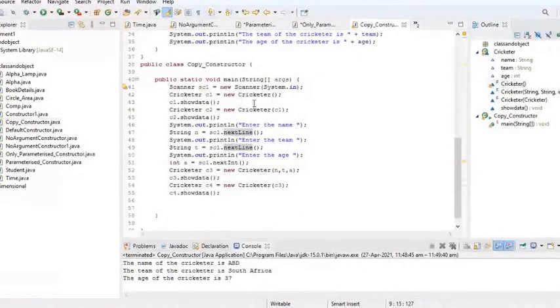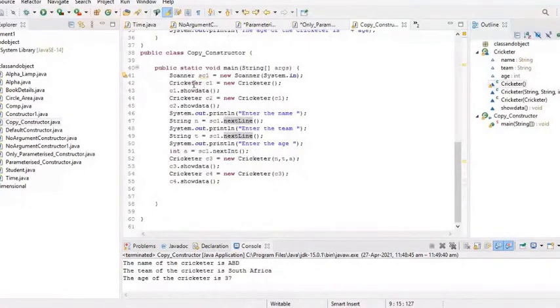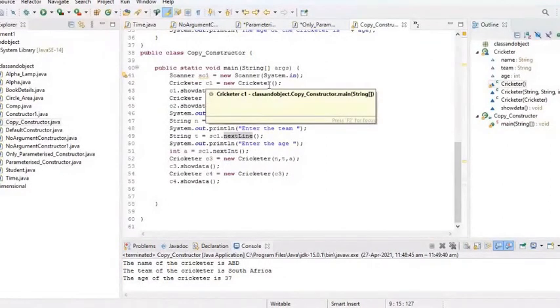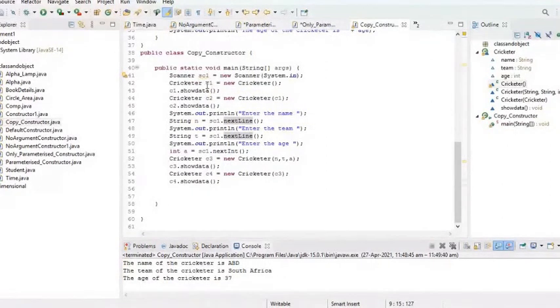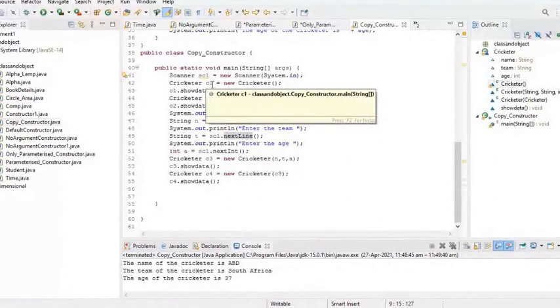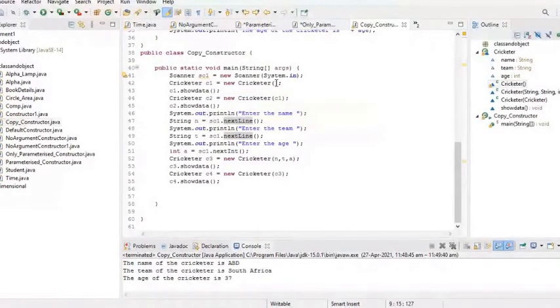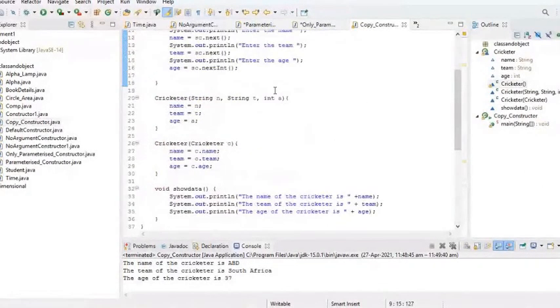Then we have defined a class CopyConstructor which consists of the main method. Again, I have created another Scanner class instance, the Scanner class object reference. Then Cricketer c1 = new Cricketer(). One object reference c1 is created. I have not passed any parameter, so the default constructor is called. Whenever the default constructor is called, control transfers to the default constructor.